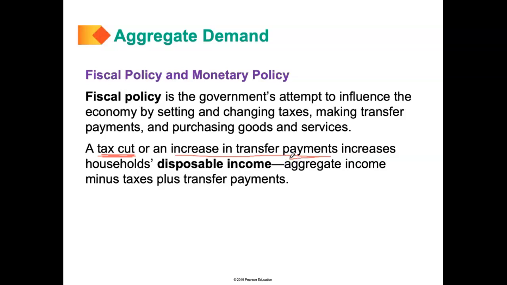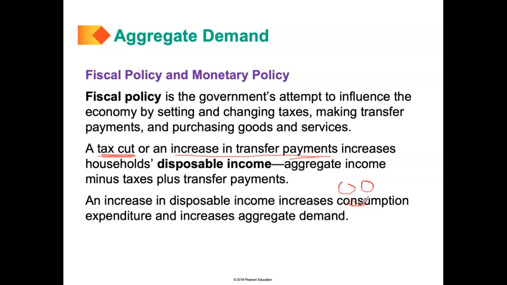Suppose the government collectively decides to decrease income taxes and also mail everyone a stimulus check. This will increase what we call households' disposable income. And what is disposable income? Well, disposable income is income after taxes. If your income increases, you are more likely to spend more. So one way the government can stimulate the economy is by reducing taxes and mailing everyone a stimulus check in the form of a transfer payment. An increase in disposable income causes people to spend more.